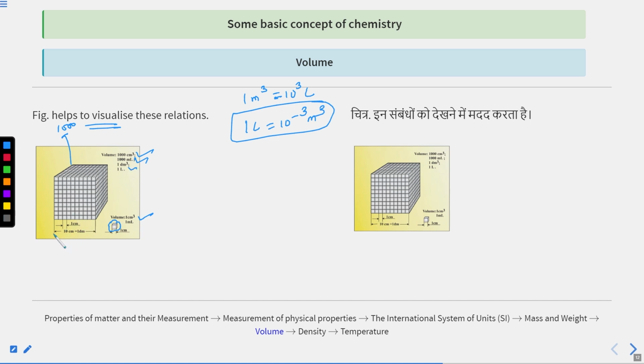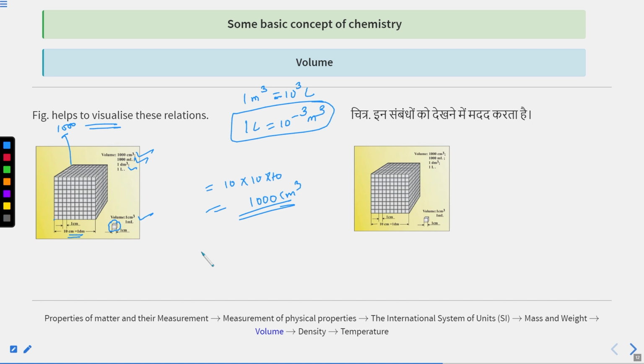Similarly, 10 centimeter is equal to 1 decimeter. So the side of this bigger cube will be 10 centimeter, which means 10 into 10 into 10 will be 1000 centimeter cube.